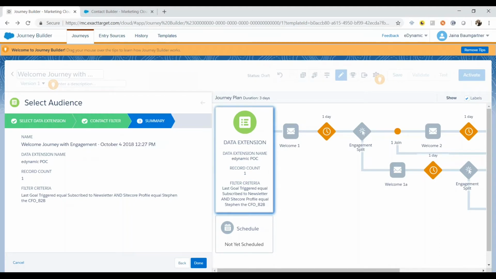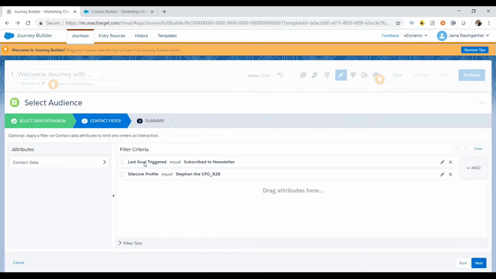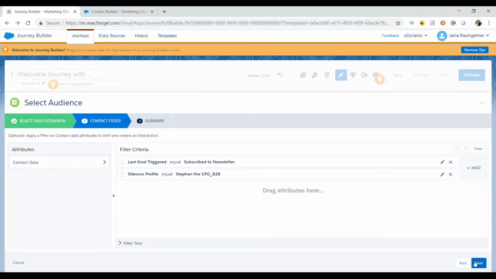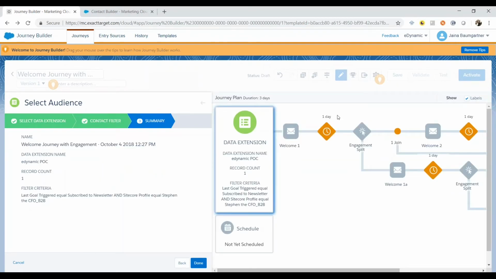And within that extension, we have a contact filter that looks at the last goal triggered and the Sitecore profile in order to send the appropriate newsletter to the user. And we can set a schedule here if we wanted to send the newsletter regularly based on the Sitecore profile. So in this way, you can use information from Sitecore to do stuff in Salesforce.